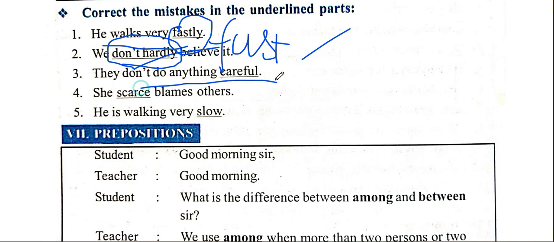They don't do anything careful. What is wrong with this sentence? Let me know in the comment section, please. As I said, you need to answer the question how. If you get this question after reading out, they don't do anything how? Carefully, right? Careful will become carefully.